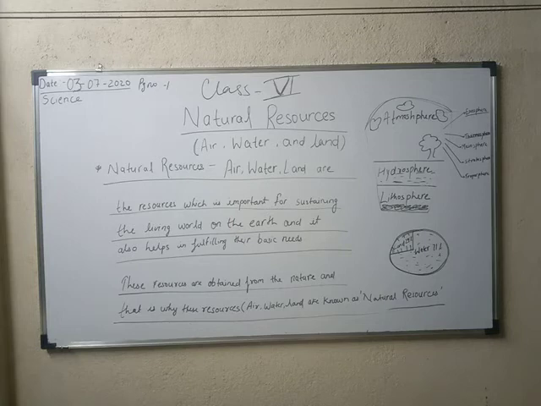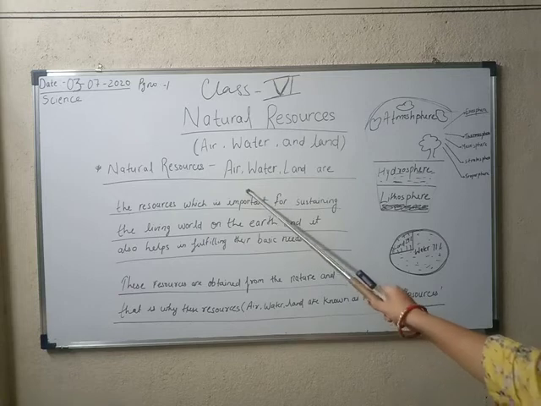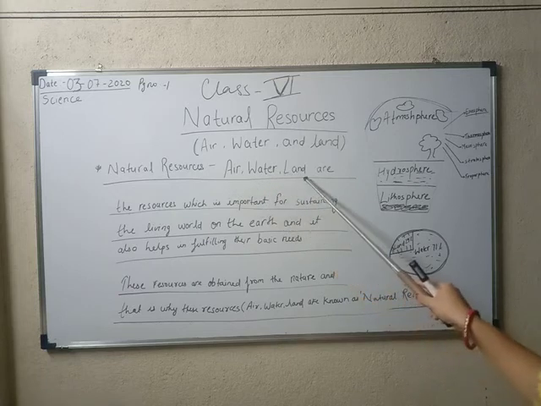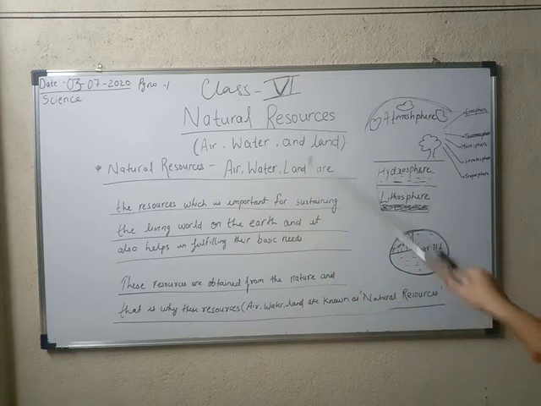Or, in other words, we can say that we use them to fulfill our requirements. Yes, we have already discussed how they fulfill our daily needs and daily requirements. Water, air and land, these three are important for our daily life. So in this chapter we are going to study these three important resources, which are very important for our life, and which are part of our whole environment.